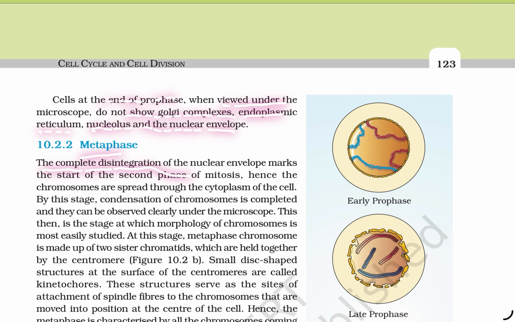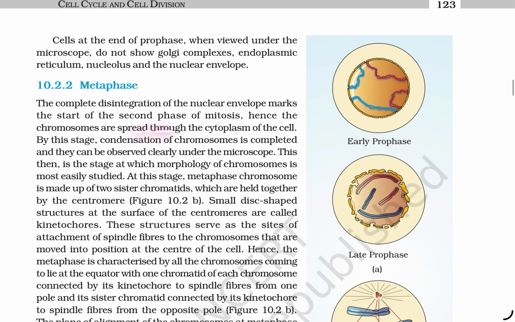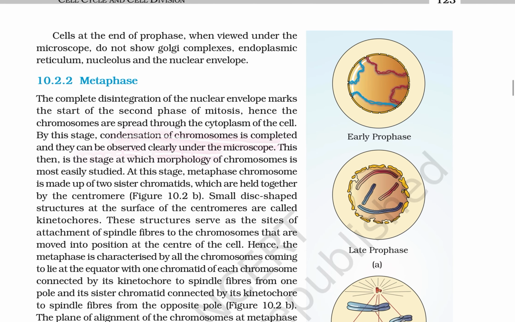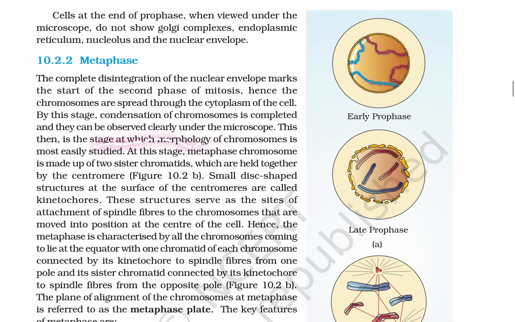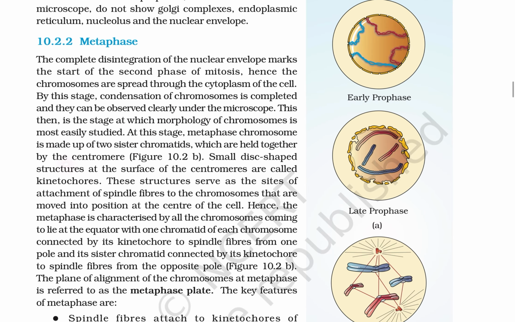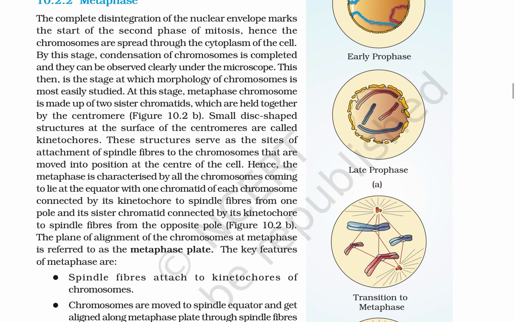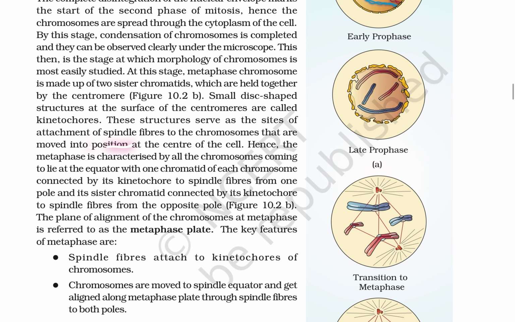Metaphase. The complete disintegration of the nuclear envelope marks the start of the second phase of mitosis. Hence, the chromosomes spread to the cytoplasm of the cell. By this stage, the condensation of chromosomes is completed and they can be observed clearly under the microscope. This is the stage at which the morphology of chromosomes is easily studied. At this stage, the metaphase chromosome is made up of two sister chromatids which are held together by the centromere. The small disc-shaped structures at the surface of the centromere are called kinetochores.